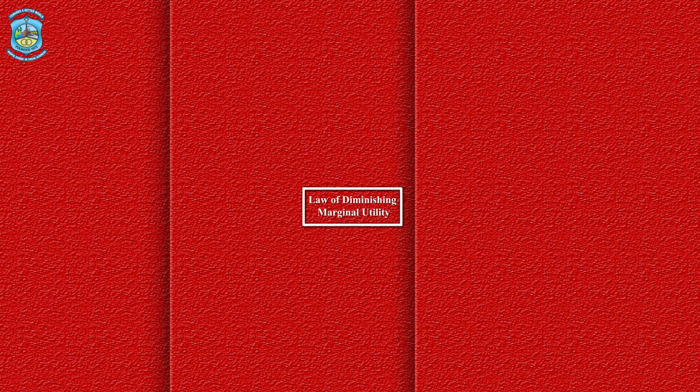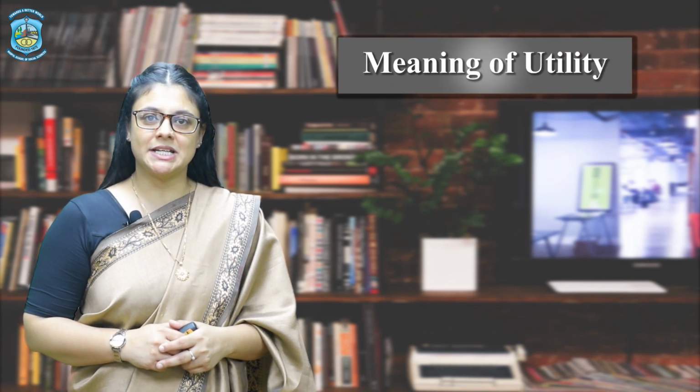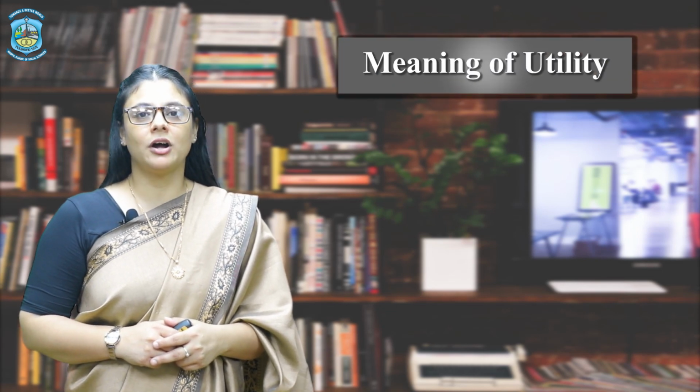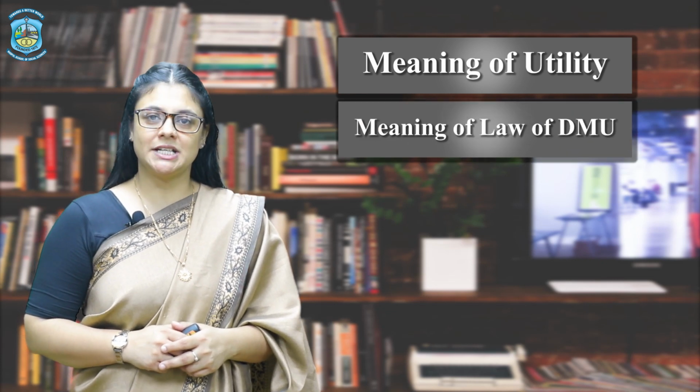And today in this module, we are going to discuss a very basic law of economics, the law of diminishing marginal utility. Let me quickly give you an overview of this module. First, we are going to discuss what the meaning of utility is. Then we will discuss the meaning of the law of diminishing marginal utility.